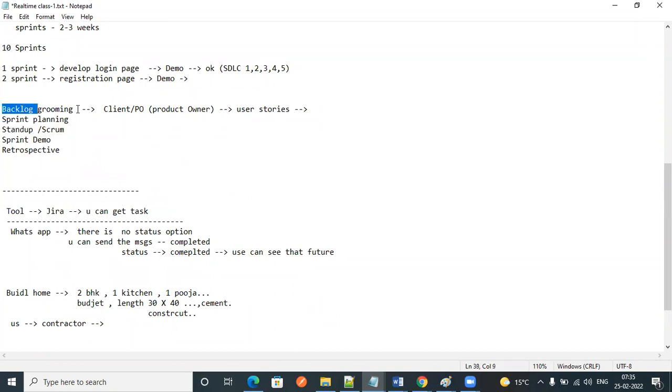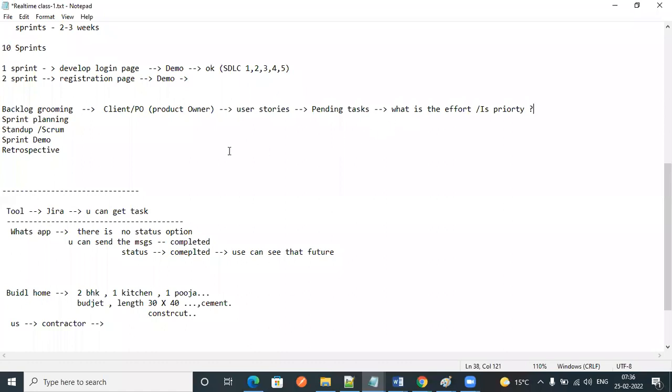Backlog grooming means whatever the user stories and pending tasks are, we are going to groom them: what is the effort it will take, and what is the priority.